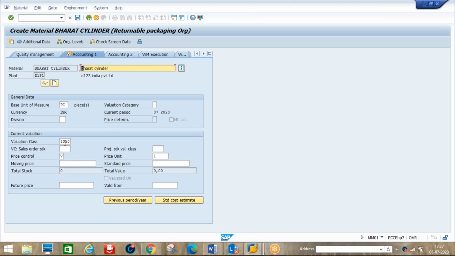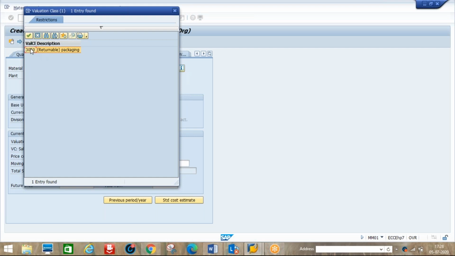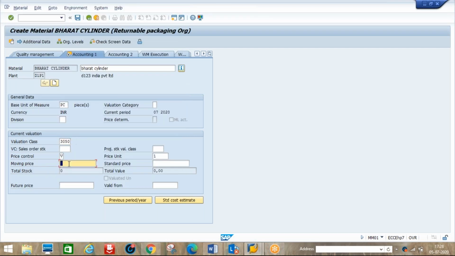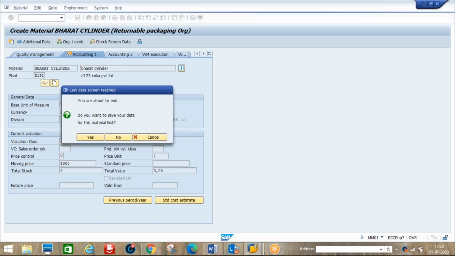So far we discussed raw materials as 3000, finished materials as 7920 or 25, and semi-finished as 7900 and 7910. But for returnable transport package the valuation class is 3050. So only one standard price came here automatically because of the material type. Price control is V only, but the valuation class is different, see 3050. Then I will enter the empty cylinder cost, 1000 rupees.